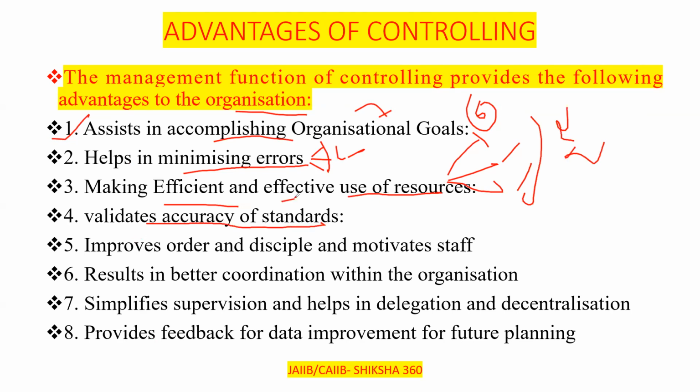It validates the accuracy of the standards, improves order and discipline, motivates the staff, results in better coordination within the organization, simplifies supervision, and helps in delegation and decentralization. Clear? It provides feedback for data improvement for future planning. Very, very important: controlling also provides feedback. We will discuss the different ways to improve work, and at that time we will discuss this point again. So it provides feedback for data improvement for future planning. Clear? That also comes under controlling.